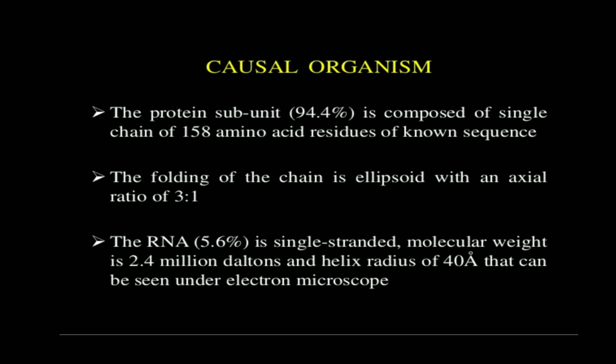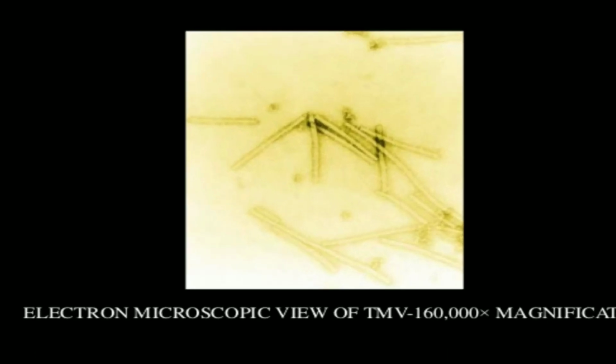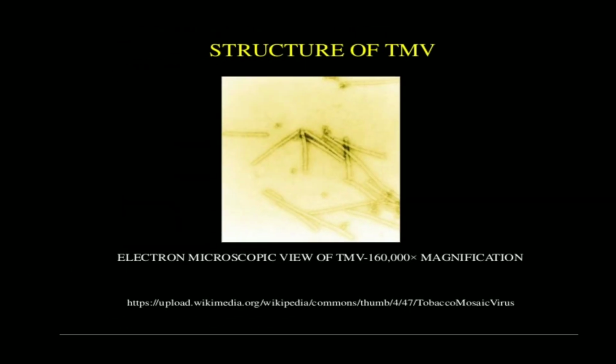The RNA, 5.6%, is single stranded RNA. It means it will be more unstable. The molecular weight is 2.4 million daltons and the helix radius is 40 angstrom unit, which can be seen under the electron microscope, right? So here you can see the actual electron microscope photograph of this tobacco mosaic virus. I will just zoom in. Here you can see the rod shaped structure of this virus. Its diameter is short and its length is very long, and this tube is a hollow tube.